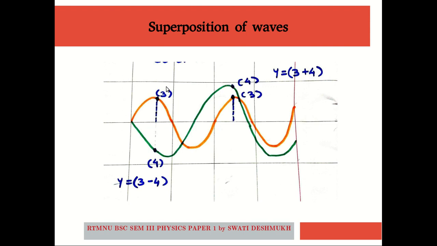Exactly opposite to this, if we consider this particular situation, wherein the crest and trough of two waves are coinciding with one another, in this case the resultant amplitude of the wave is not equal to 3 plus 4, but it is the vector sum, it is a vector addition. So we have to take it as 3 minus 4. This is the resultant amplitude at this position due to the superposition of these two waves. So this is what the superposition principle is.